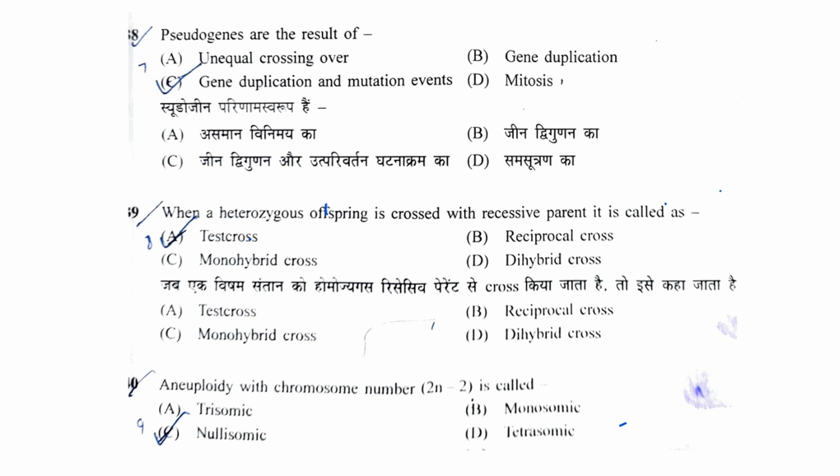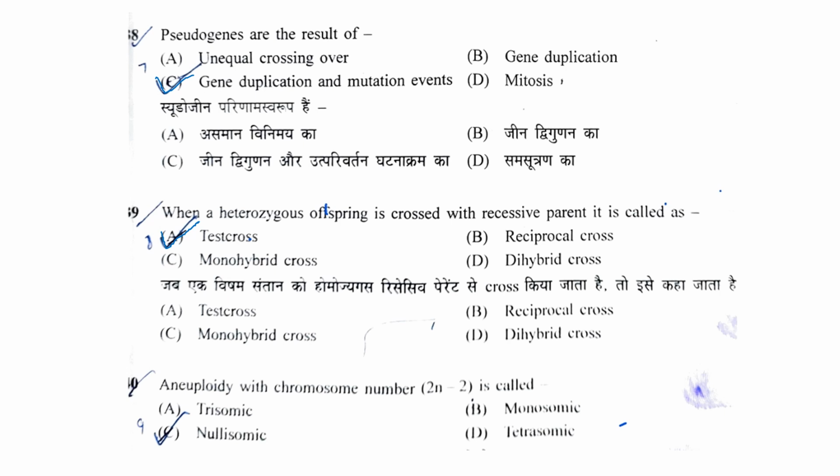Next question: pseudogenes are the results of. Options are unequal crossing over, gene duplication and mutation events, or mitosis. Pseudogenes are the result of gene duplication and mutation events. Next question: when a heterozygous offspring is crossed with the recessive parent, it is called a test cross, reciprocal cross, monohybrid cross, or dihybrid cross. The correct answer is test cross.